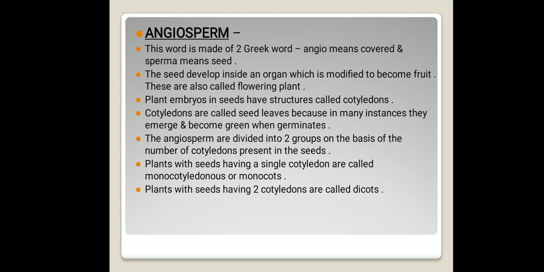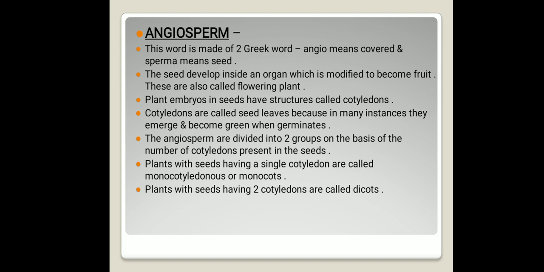The angiosperms are further divided into two groups, on the basis of the number of cotyledons present in the seeds. Plants with seeds having a single cotyledon are called monocotyledonous or monocot. Or the plants with seeds having two cotyledons are called dicots.